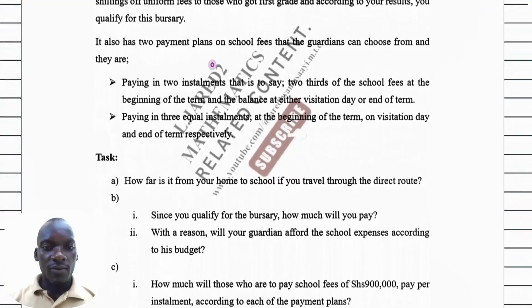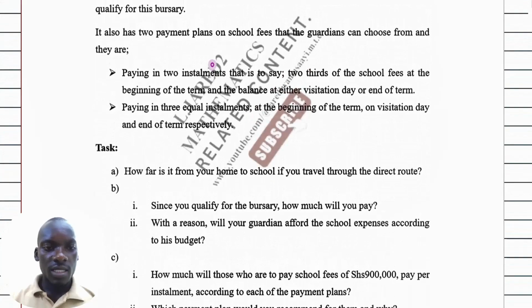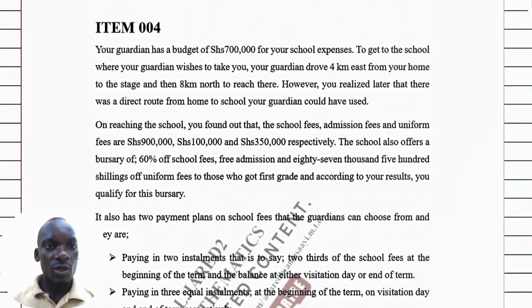So as we have read the scenario together with the tasks, let us now read part A as we start straight away answering it. It reads, how far is it from your home to school if you travel through the direct route? As we go back to the scenario, we need to take note of the important information we are to use.